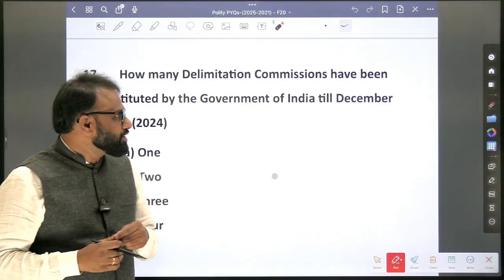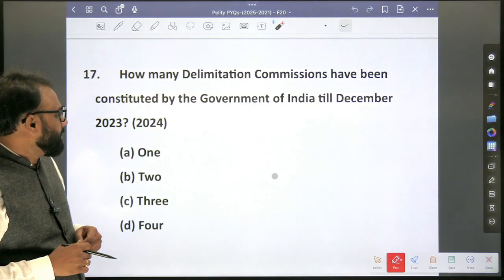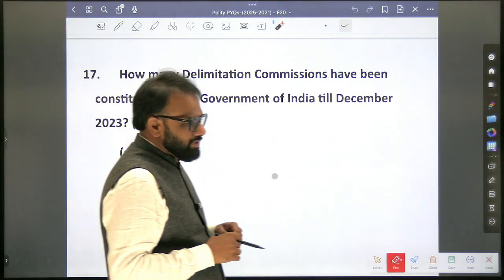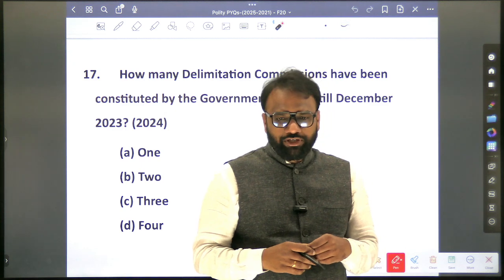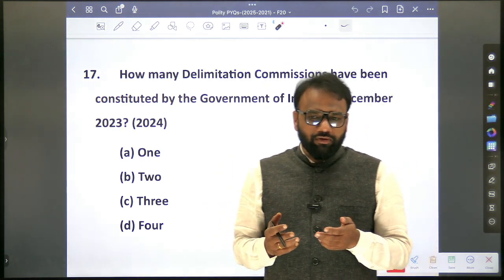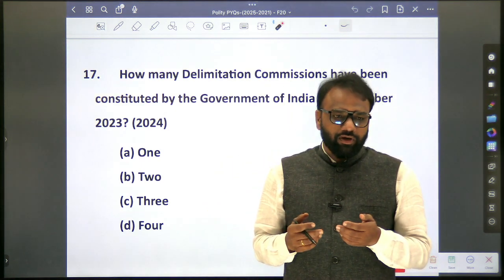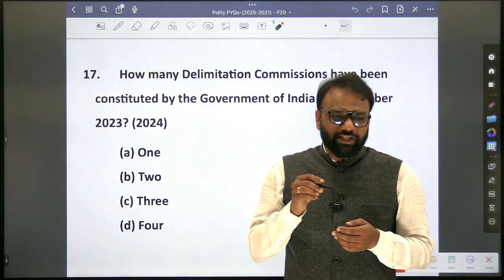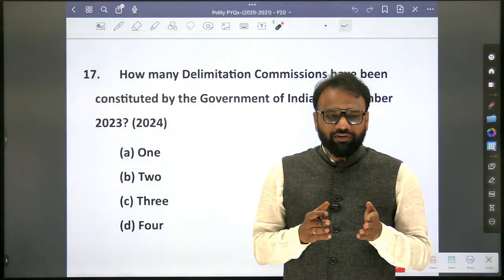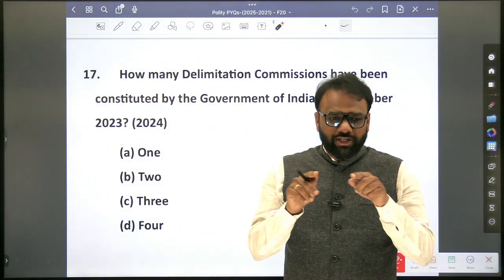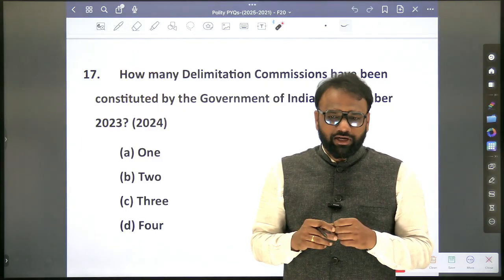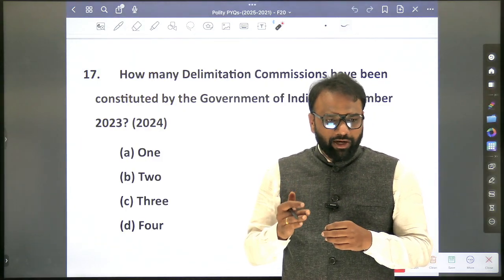How many delimitation commissions have been constituted by the government of India till December 2023? First we need to know about the delimitation commission. What is delimitation commission? What does it do? Redrawing the constituencies. Presently we have 545 Lok Sabha constituencies and all. So that drawing is called delimitation.